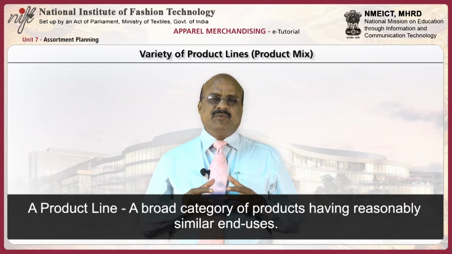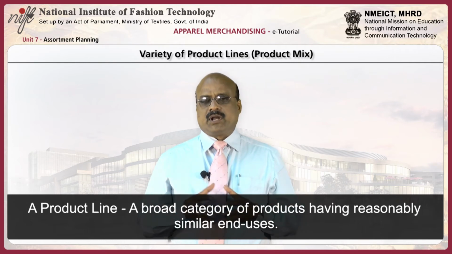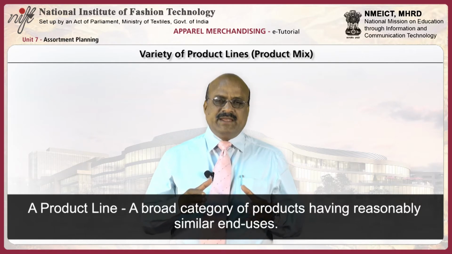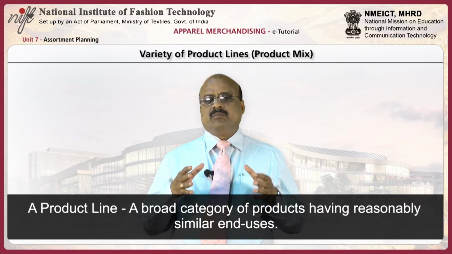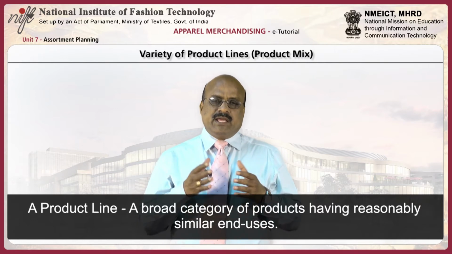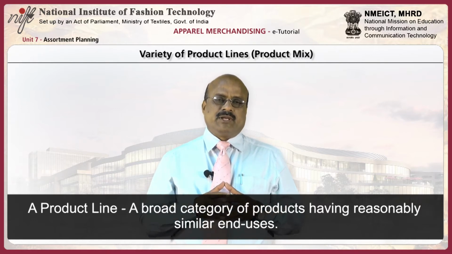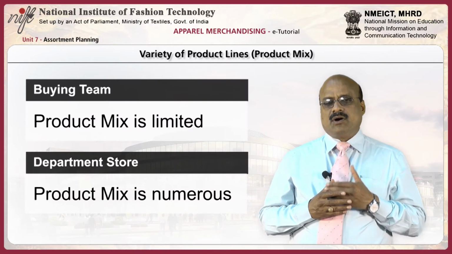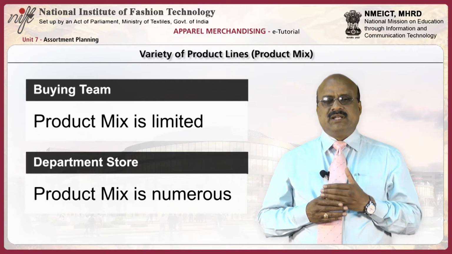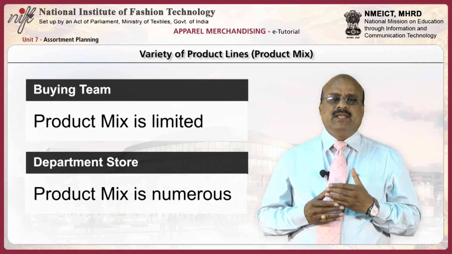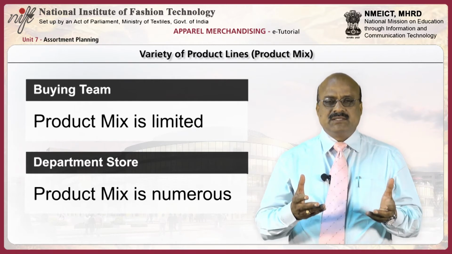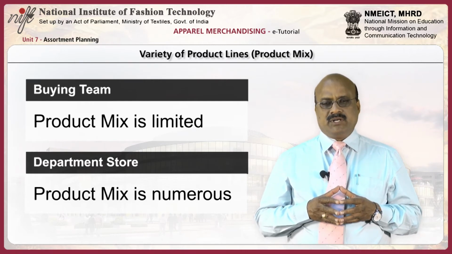A product line may be defined as a broad category of products having reasonably similar end uses. The variety of product lines or product mix offered by any retailer will be based on the type of retail store or format. The variety of product lines or product mix offered may be limited, as in the specialty store, which offers only a few lines of merchandise, or may be numerous, as in a department store.